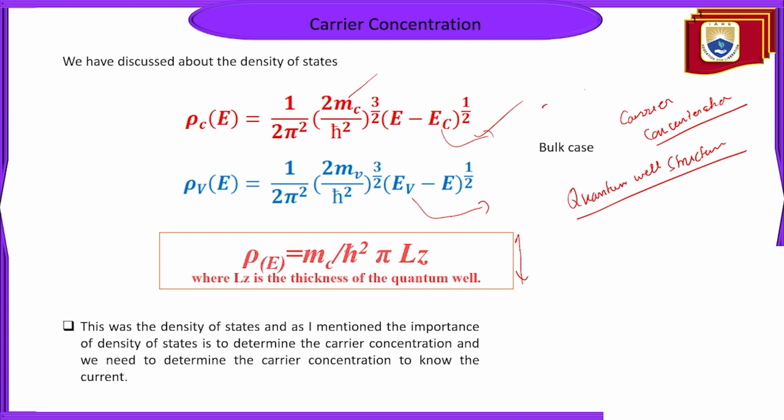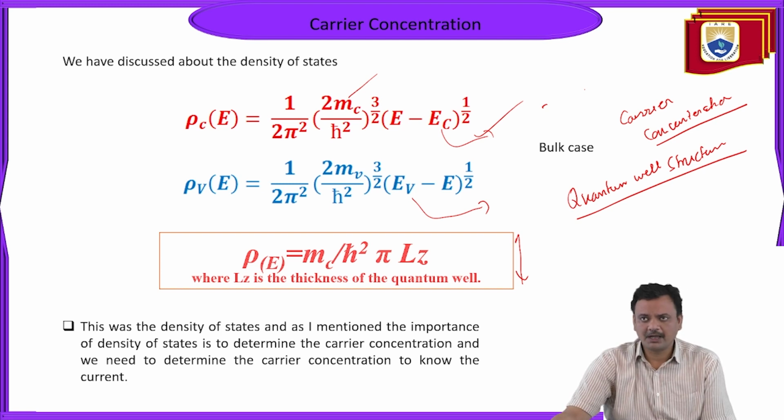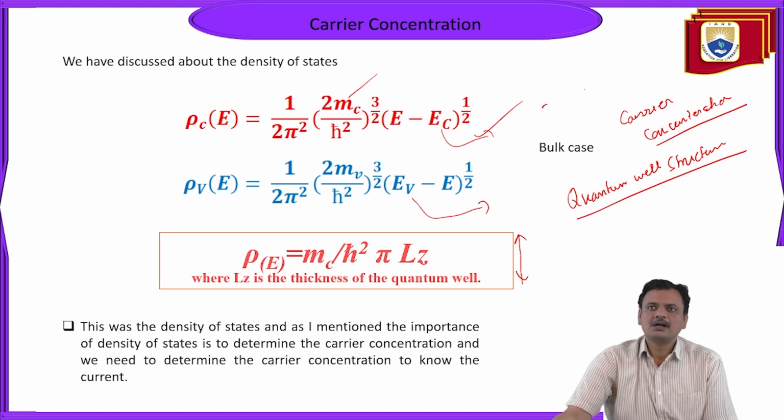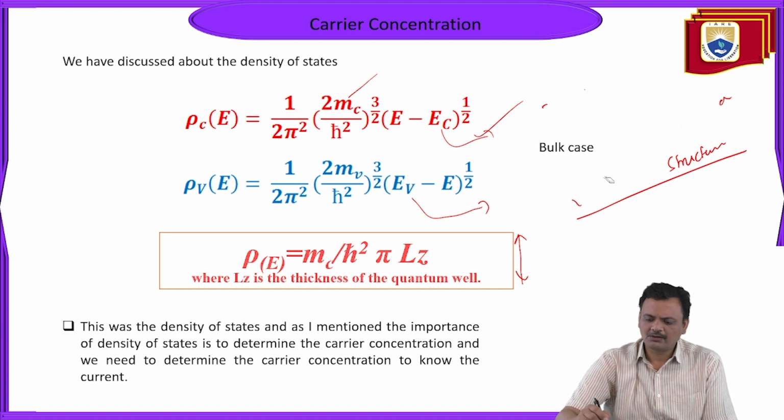Definitely the density of states plays an important role in determining the carrier concentration, so if its value is constant, obviously it will affect the number of available carriers for conduction in the quantum well structure.